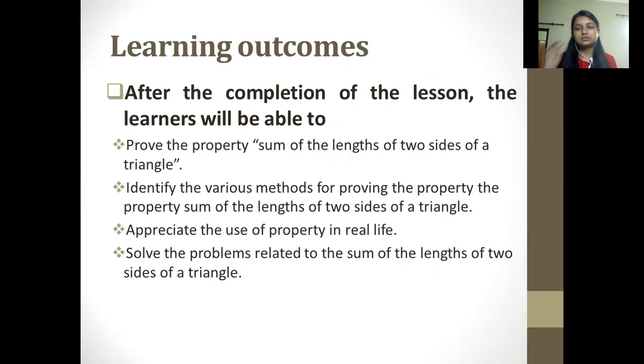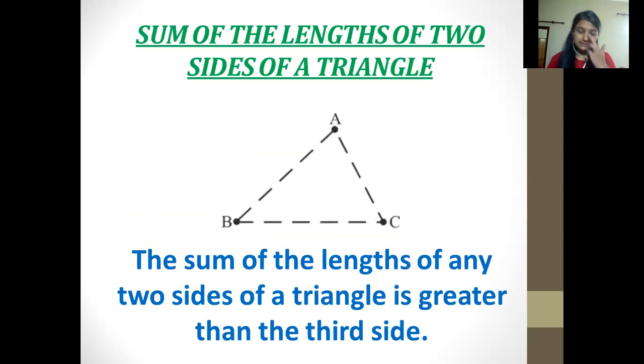After the completion of this lesson, you would be able to prove the property, that is, the sum of the lengths of two sides of a triangle is no less than the third side. Then you can identify the various methods for proving the property, which we're gonna do, that the sum of the lengths of two sides of a triangle is greater than the third one. Then you would be appreciating the use of this property, where we can apply this. Also, you would be able to solve the questions related to this property from your textbook. Okay, so let us start it.